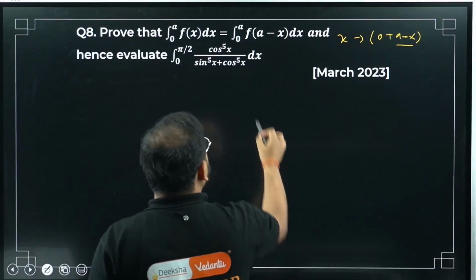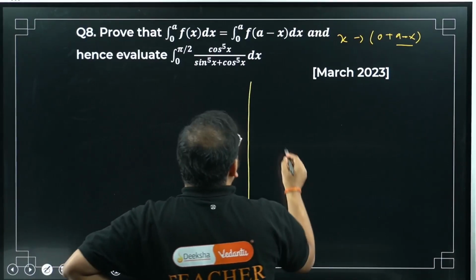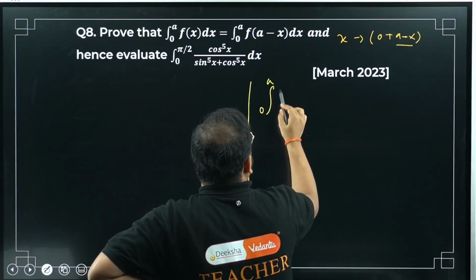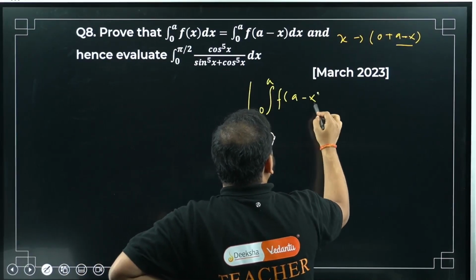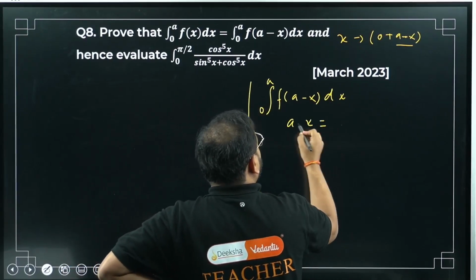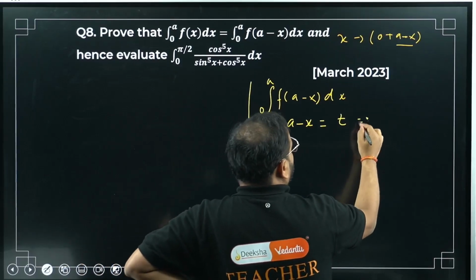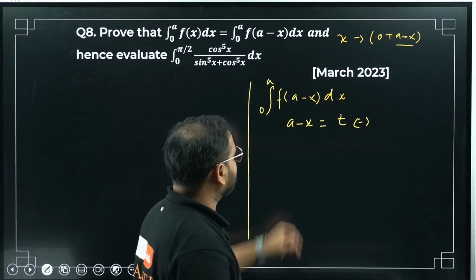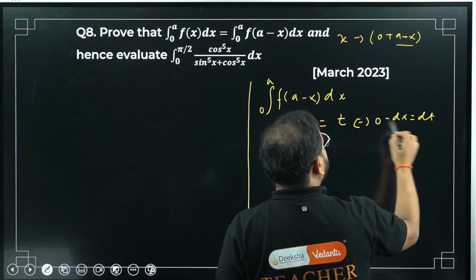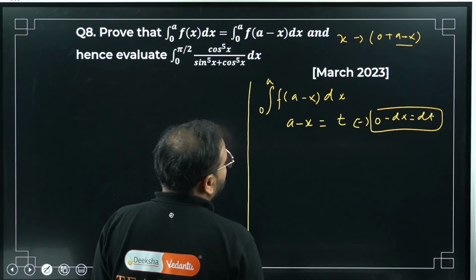Let's do it. So I'll take the RHS part, integral 0 to a f of a minus x dx. Let's do one thing. Take a minus x as t. Differentiate now. What am I getting? 0 minus dx equals dt. Correct? So minus dx equals dt.